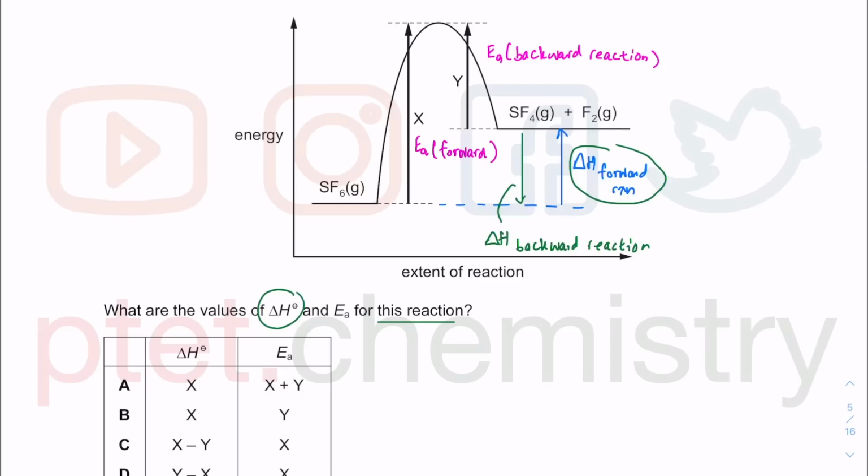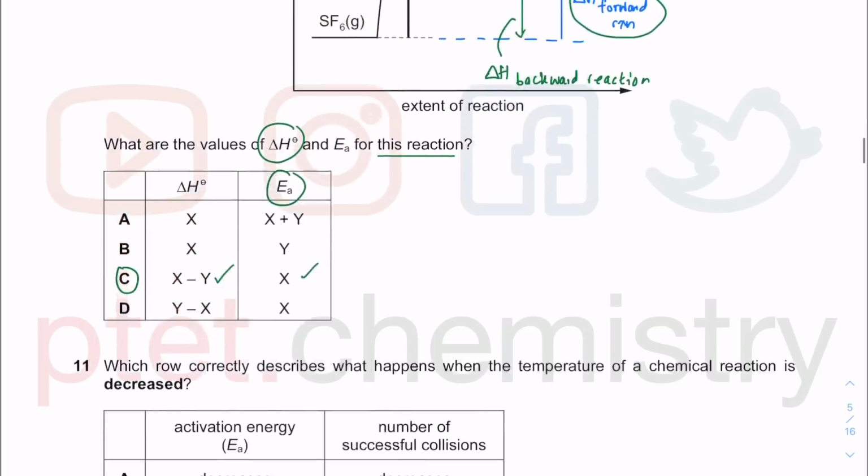It's going to be X minus Y. X minus Y is going to give you a positive value. This is bigger than that. It will give you a positive value corresponding to the enthalpy change of the forward reaction. X minus Y is correct. And then the activation energy for this reaction from the start to the top of the peak is just X there. Okay, hopefully you can read that carefully.